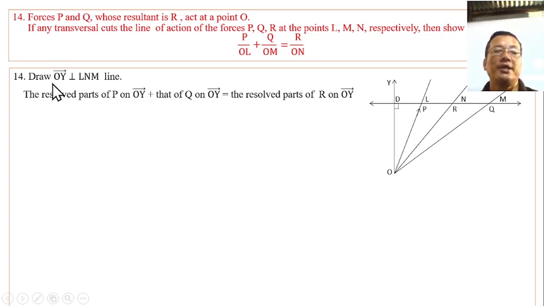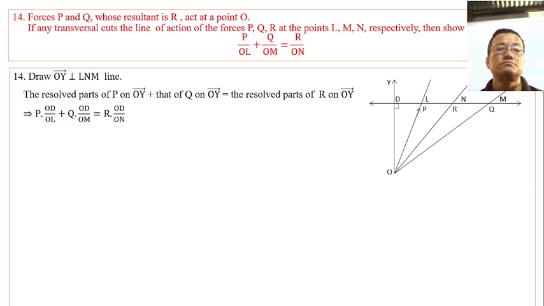Draw OY perpendicular to the line LM. Drop perpendiculars onto OY. The resolved part of P on OY plus the resolved part of Q on OY is equal to the resolved part of the resultant R on OY. This is the theorem.